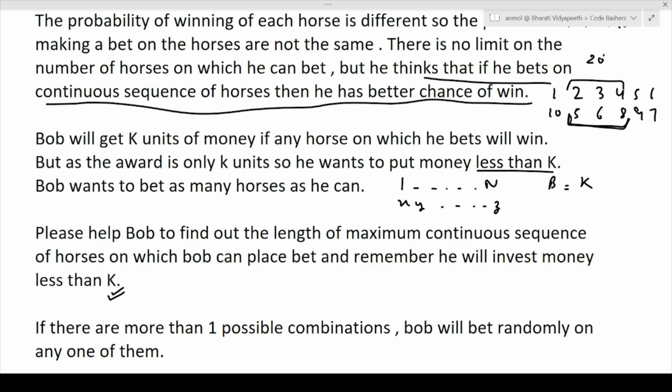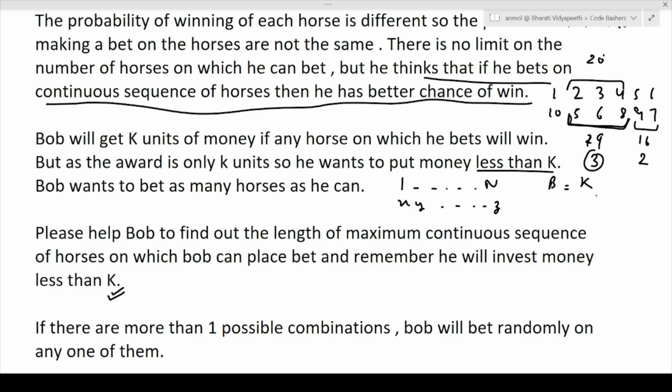Now the next bet he can make is 9, 7 here. So here the total amount is 16. Here it was 14 plus 5, it was 19. So here three horses he can bet, and here two horses he can bet. Since we have to find the maximum number of horses, the answer will be 3 here.